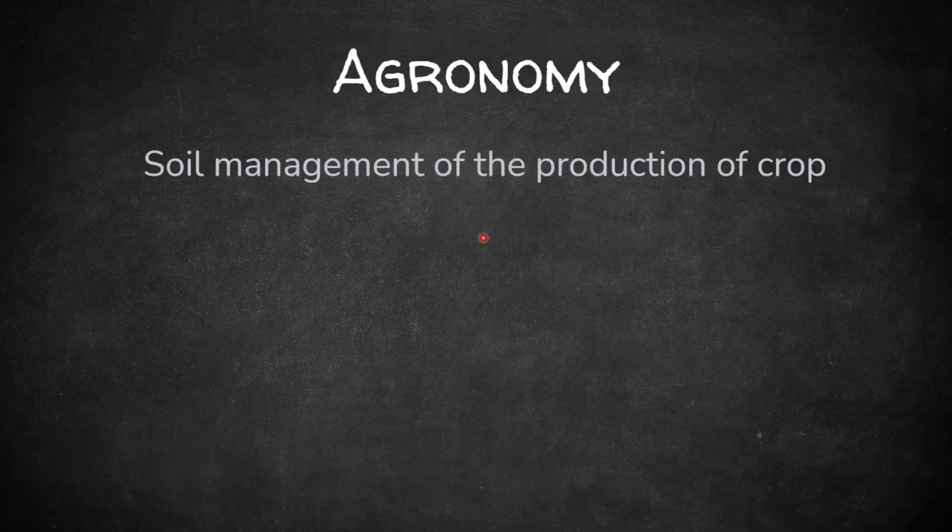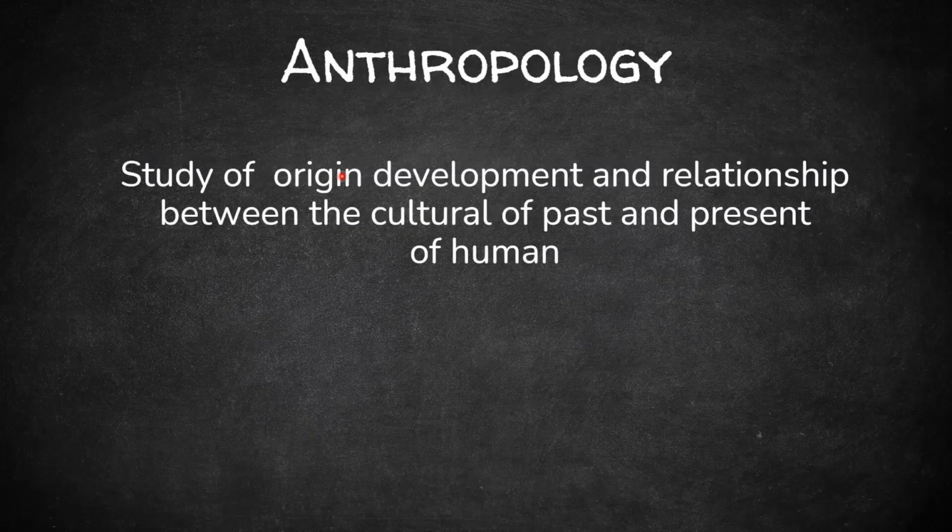Next up, after agrology, we have agronomy. Now, what is agronomy? Soil management for the production of crop is agronomy. Next, you have anthropology. Now, what is this? Basically related to humans. So, the study of origin, development, and the relationship between cultural of past and present humans. Okay, that is what is coming in anthropology.